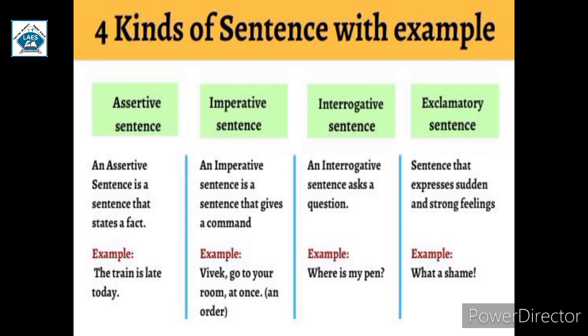Next is interrogative sentence. An interrogative sentence asks a question. So an interrogative sentence always asks for information. Note that interrogative sentences end with a question mark. As you can see here, example, where is my pen? It ends with a question mark, so it is an interrogative sentence. Another example, won't you polish your shoes? So someone is asking you. It is an interrogative sentence.